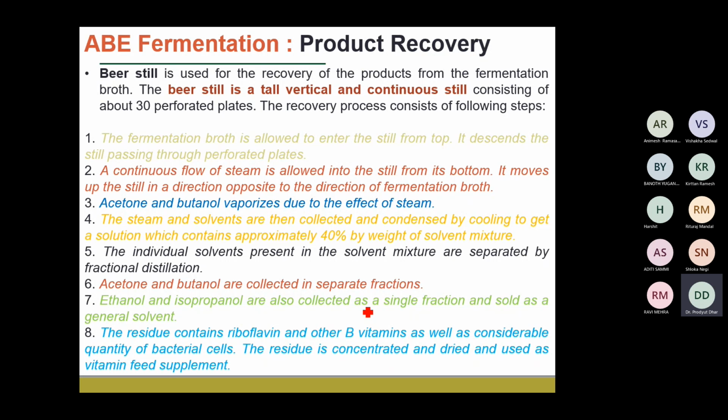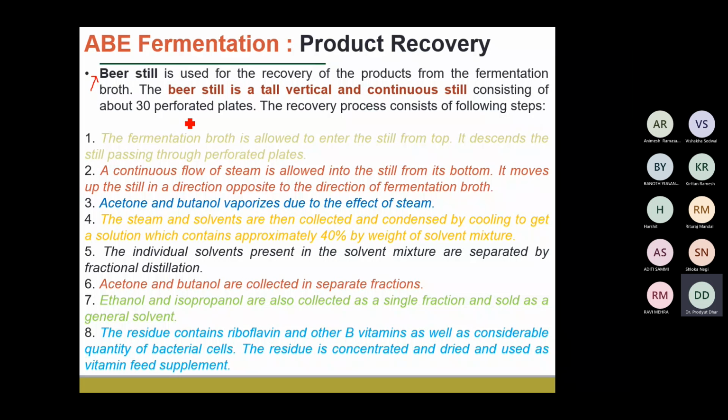In the traditional processes, they are passed through equipment called a beer still. And what is a beer still? It is a tall, vertical, continuous still, some type of tower. It consists of perforated plates, which are heated at different temperatures.